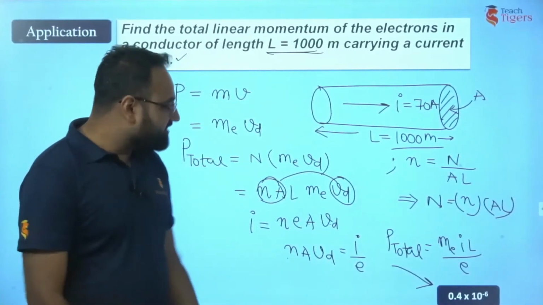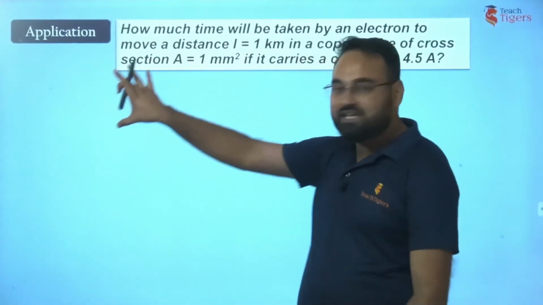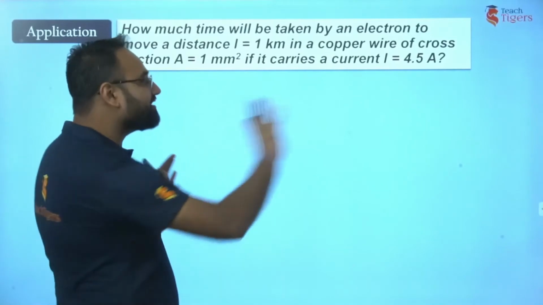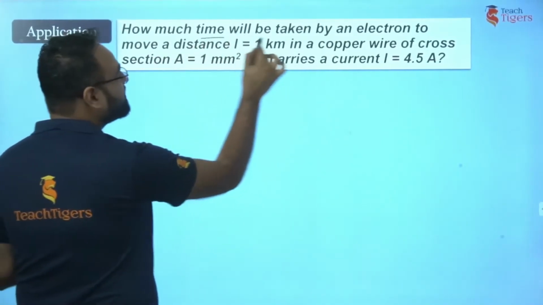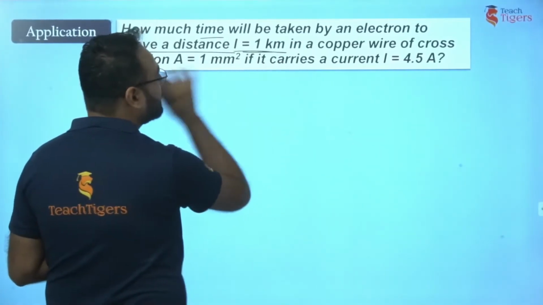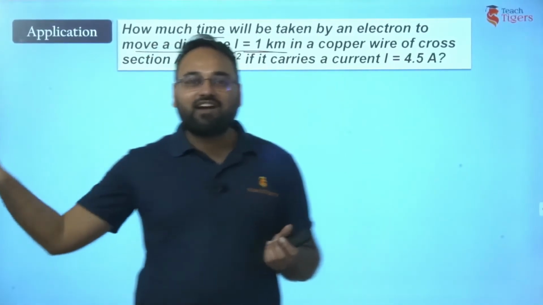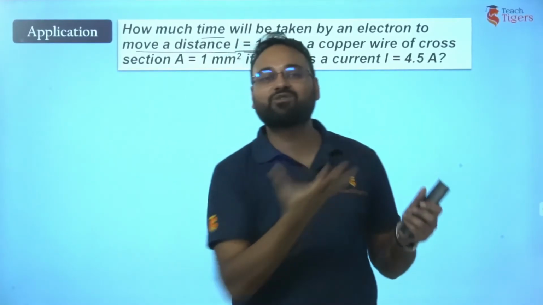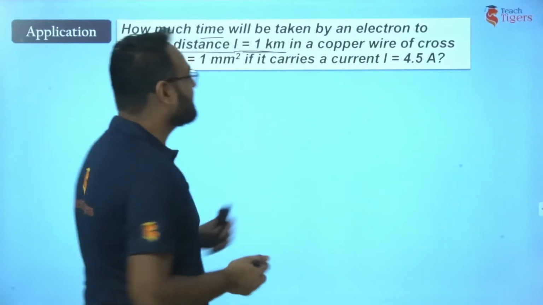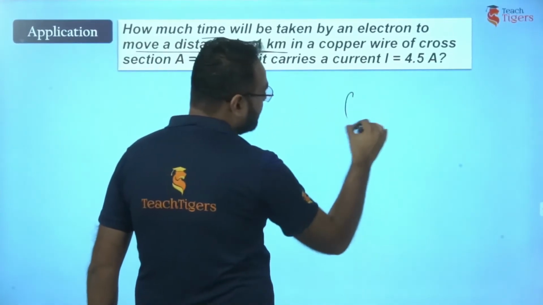Right? So let's take one more illustration, one more application, and it is purely based on what we have done in our previous question. Both the questions are almost similar. It says how much time will be taken by an electron to move a distance L, which is 1 kilometer. Now we have to find the time. Again, they have merged the concept of mechanics into current electricity. Let's see. How much time will be taken by an electron to move a distance of 1 kilometer?